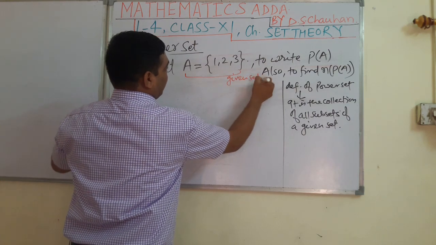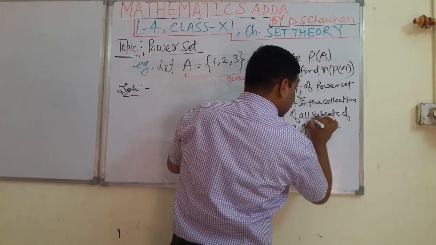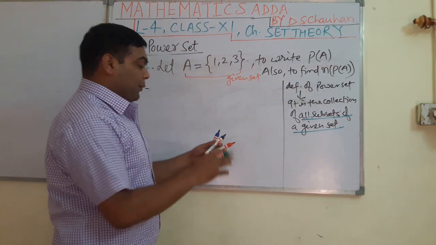Well students, first of all we will write down what? All subsets of the given set, which you know very well.